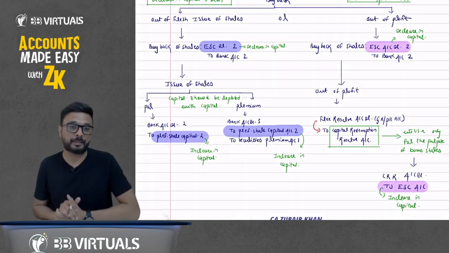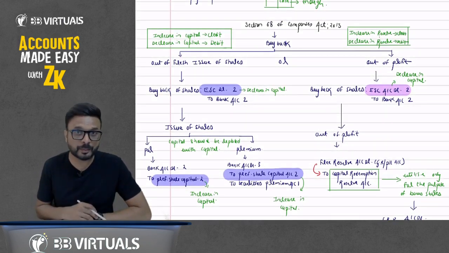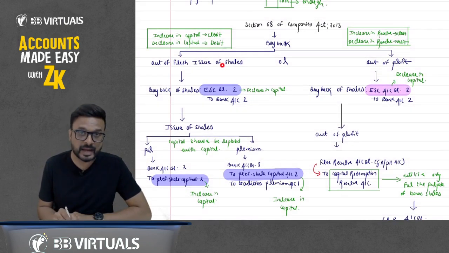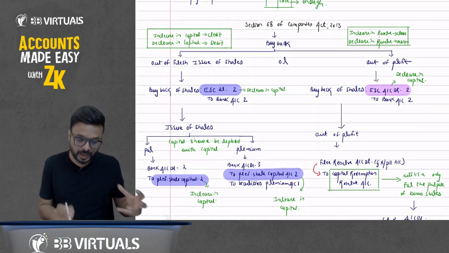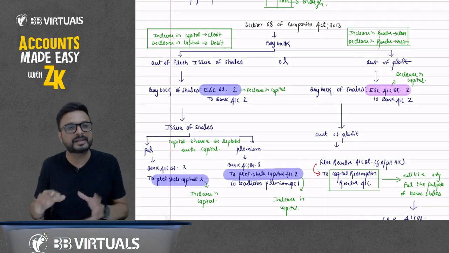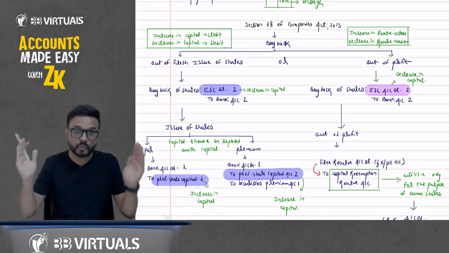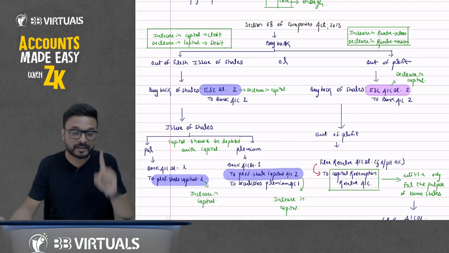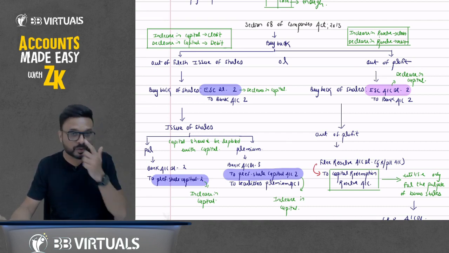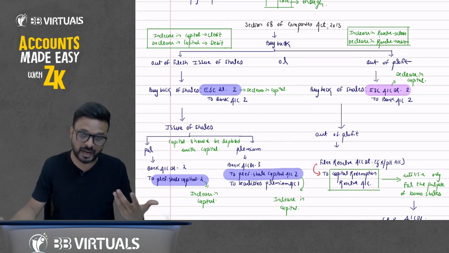It may also happen that the buyback of shares is a combination of both. What do I mean by a combination of both? It means that some portion is out of fresh issue of shares and some portion is out of profit. We will discuss that later. But right now you have to understand there are two ways to do the buyback. Section 68 does not talk about the source of funds. It talks about the replacement of capital being with capital.